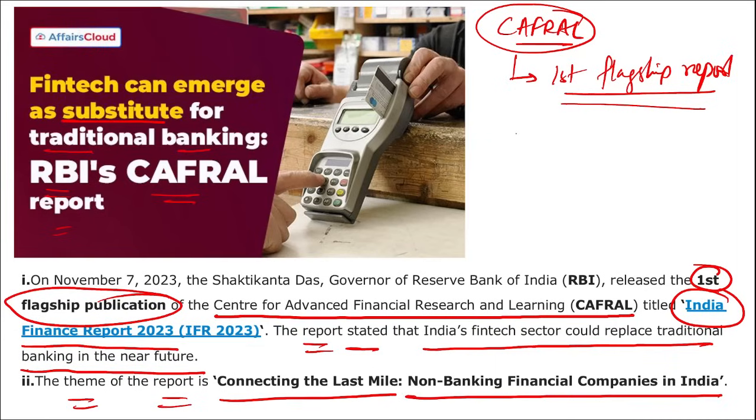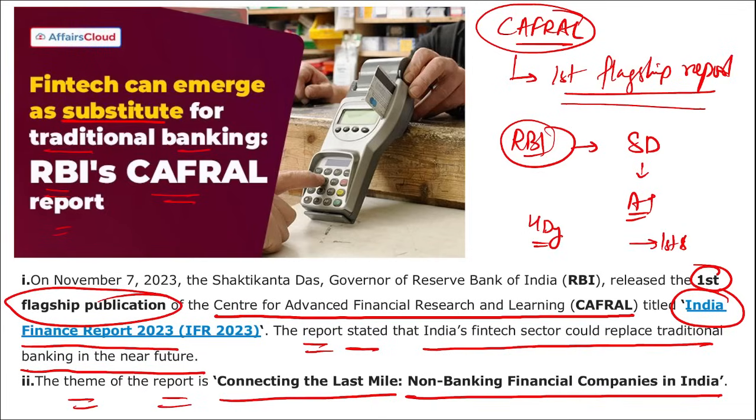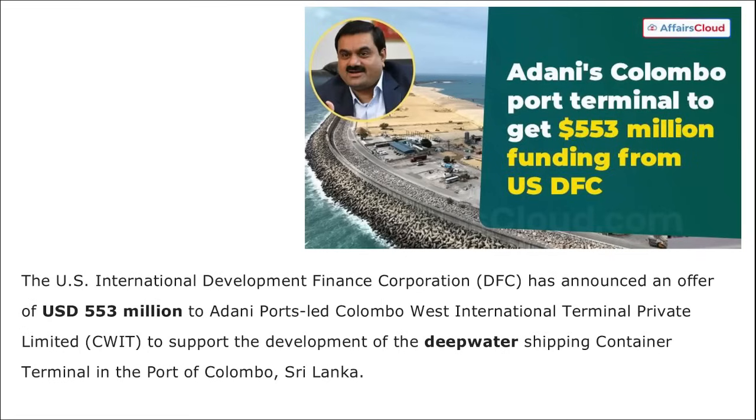Right? Mark this. And if we talk about RBI, who is the Governor here? Shaktikant Das. He was awarded an A plus rating. And how many deputy governors? 4 deputy governors are there. When was this established? 1st of April 1935. And where is the headquarters? It is in Mumbai, Maharashtra. Then here you can see what was the theme of the report. This is important, connecting the last mile non-banking financial companies in India. Next is DFC.